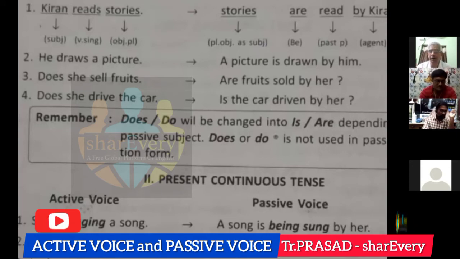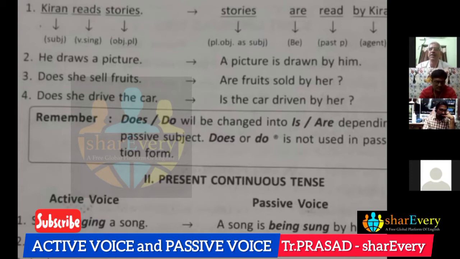If we remember like that, we can do well. She is singing a song. A song is being sung by her, because she is singing, being sung.